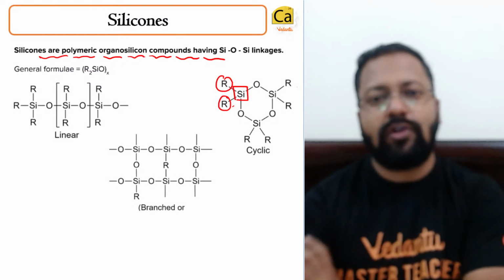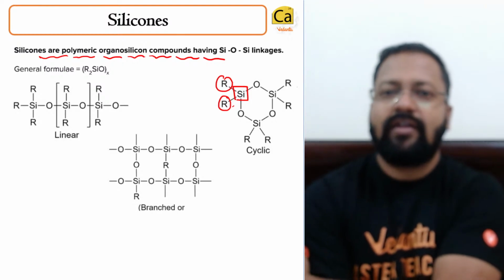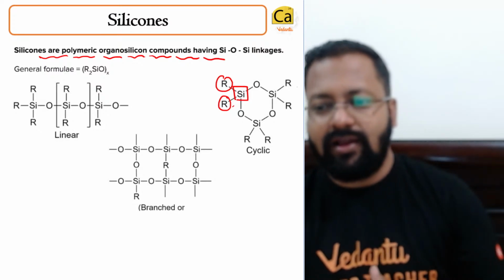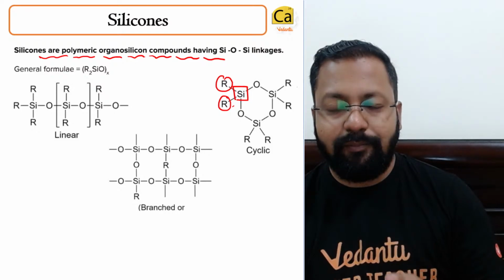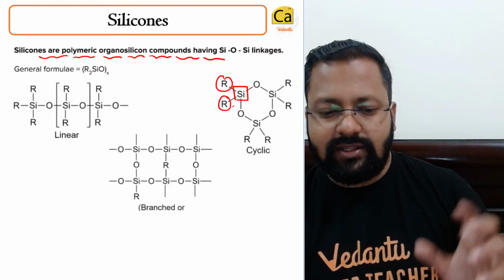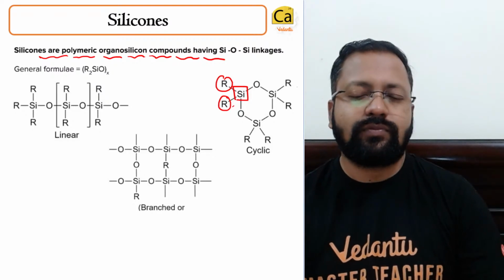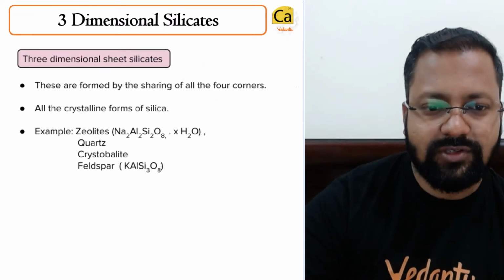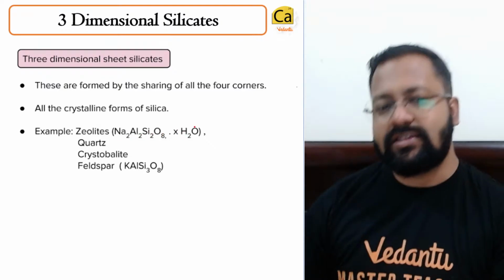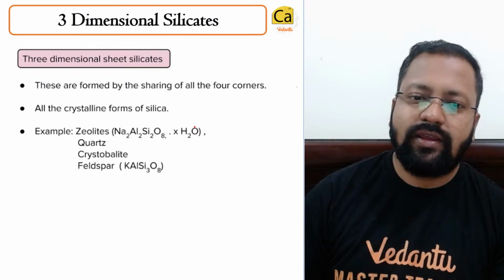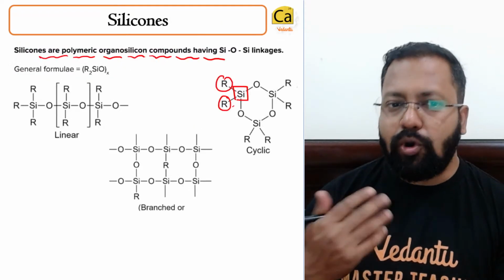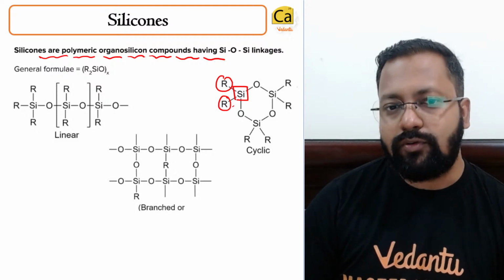Zeolite is a substance which is utilized, I would say, in the purification of water. Zeolite is a chemical compound. See, its formula is written as Na2Al2Si2O8.xH2O. This is its formula. Silicones are polymeric organosilicon compounds.